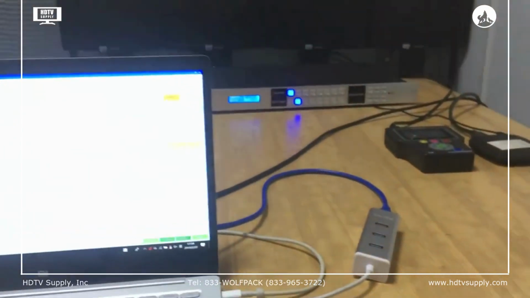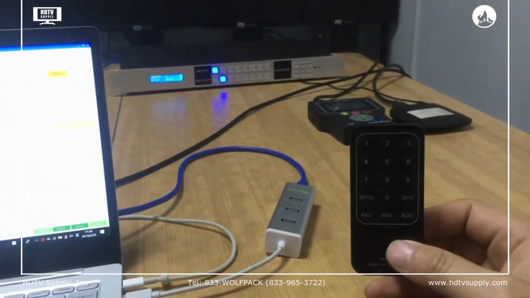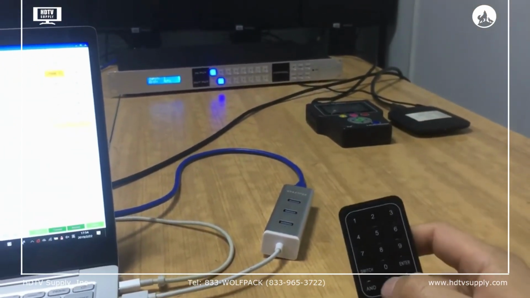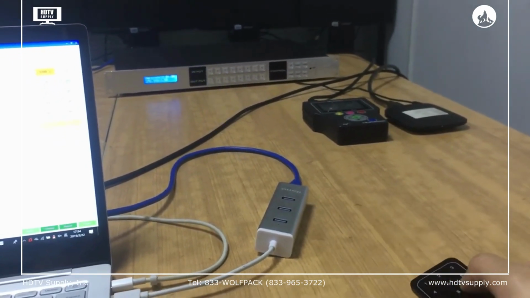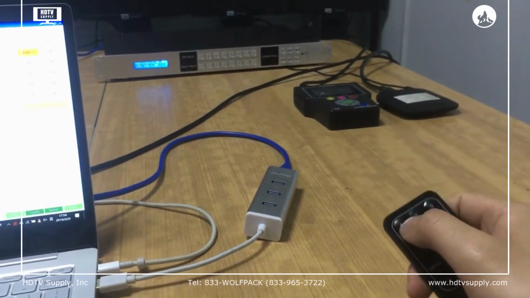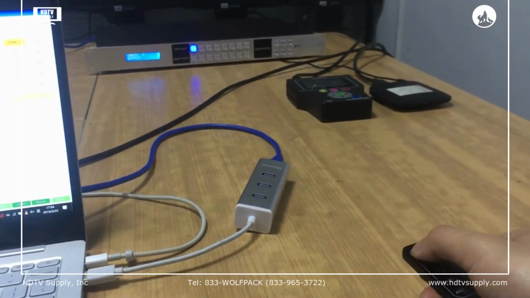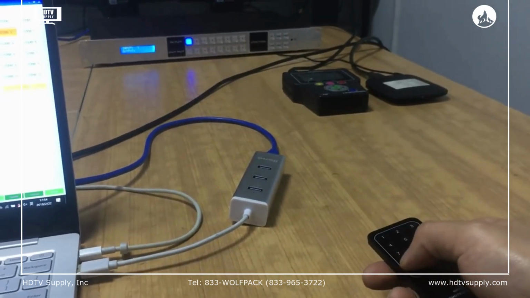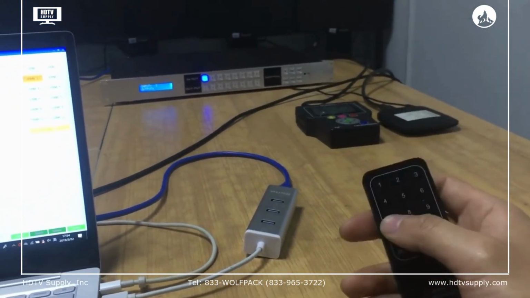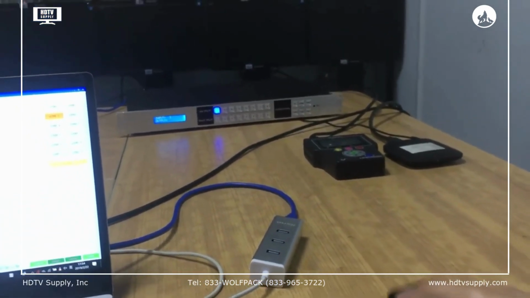Plus, with this matrix switcher, we can also use the remote control to control the switching. We just need to press the input, so press input one, then switch, and switch to the outputs, press the button.